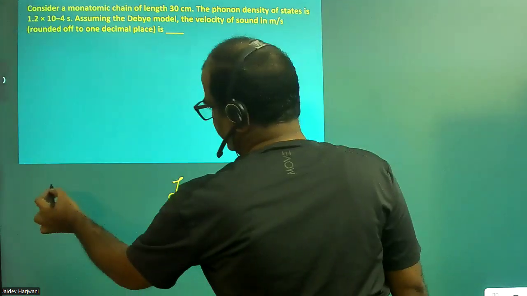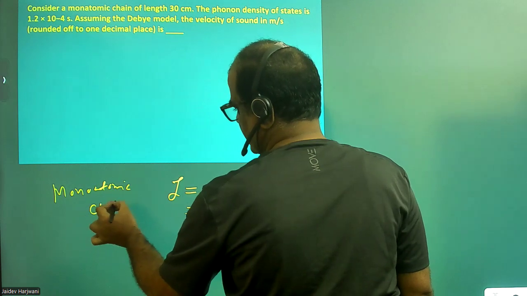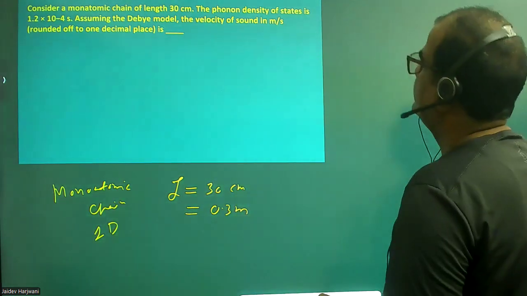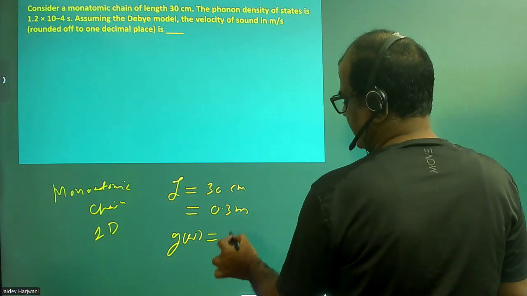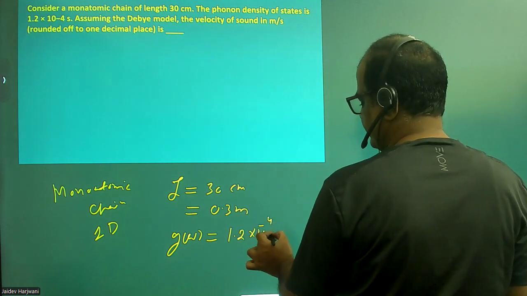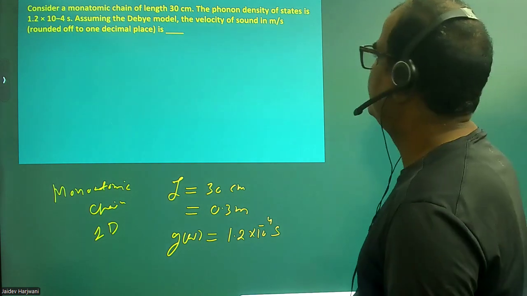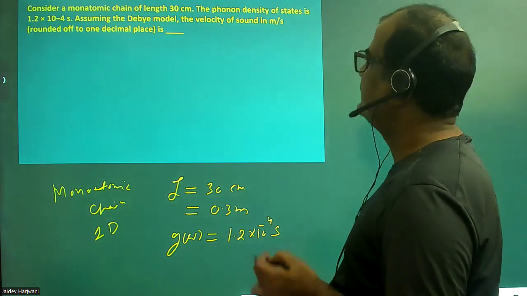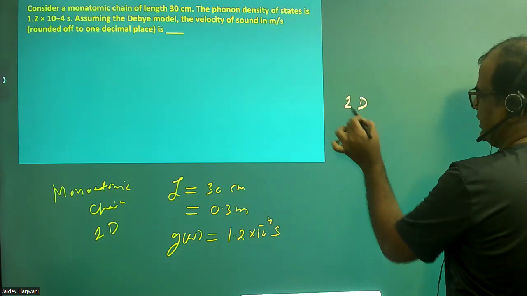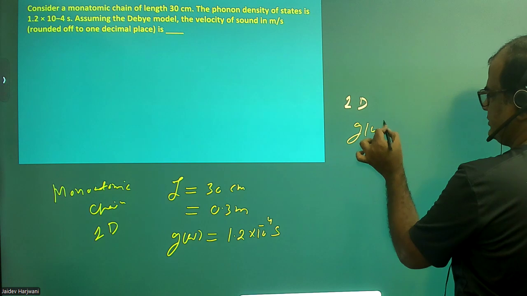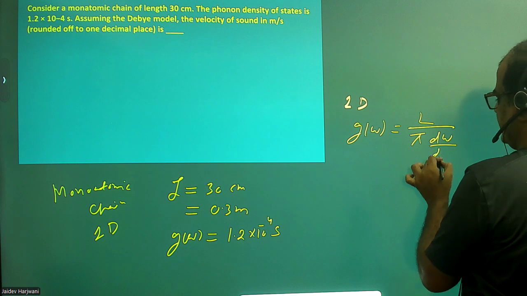So it is a one-dimensional monoatomic chain, the 1D case. And they say the density of states is given by 1.2 into 10 raised to power minus 4 seconds. Now they're asking, assuming the Debye model, the velocity of sound in meters per second is. So we know that in 1D, I can write the density of states as L upon pi d omega by dq.